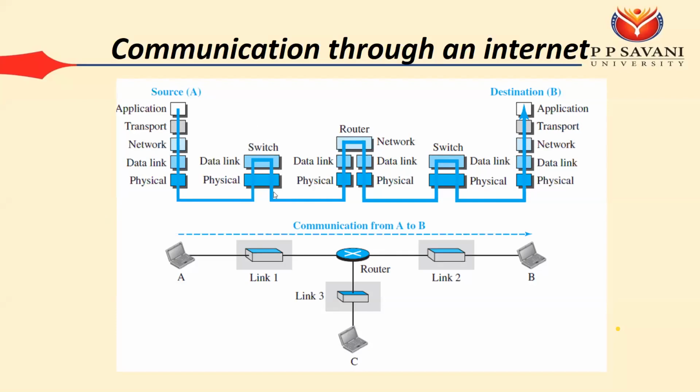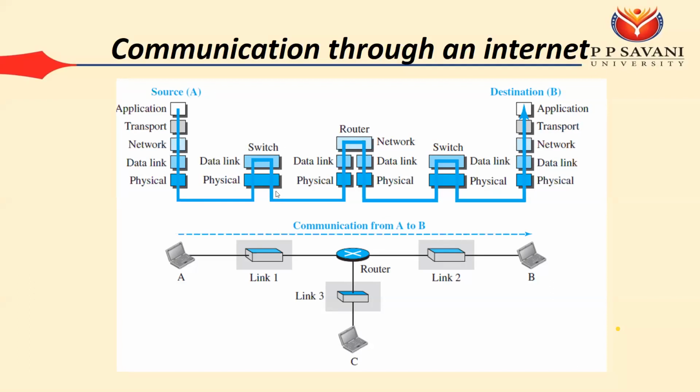Before your data leaves your network, it has to pass through various switches. For example, we have the PP Savani network. This network is connected through this router. We can say this router is the gateway router through which outside data comes to the PP Savani campus. Before your data reaches that gateway router, it has to pass through the various switches.